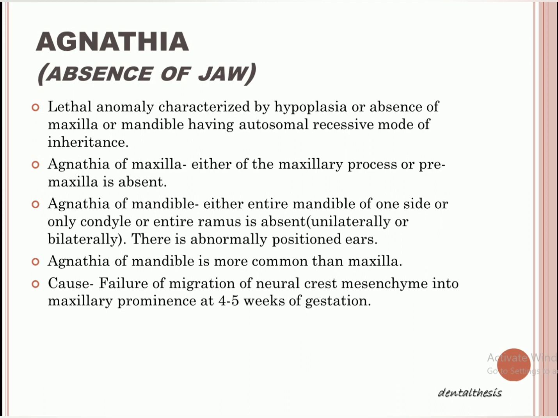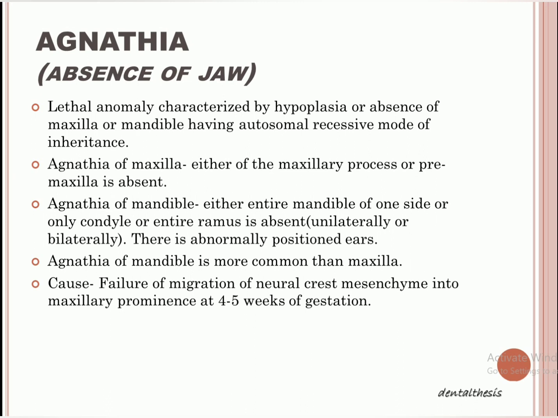So basically, what is more on agnathia? It is a lethal anomaly, in which either the maxilla or mandible will have hypoplasia, or it will be completely absent. So it is a lethal anomaly characterized by the hypoplasia or absence of maxilla or mandible, and here the mode of inheritance is autosomal recessive.